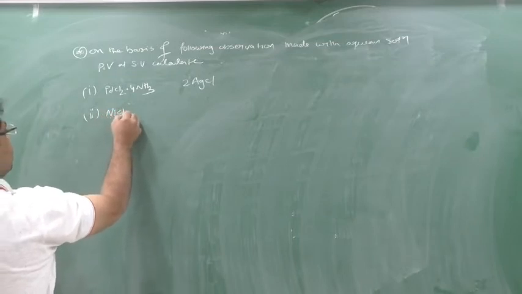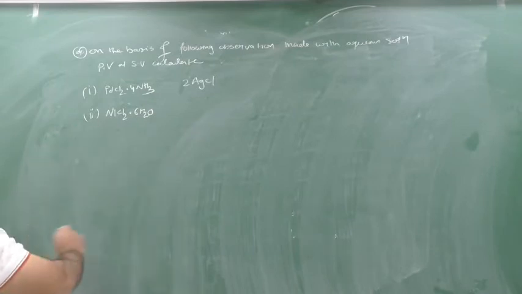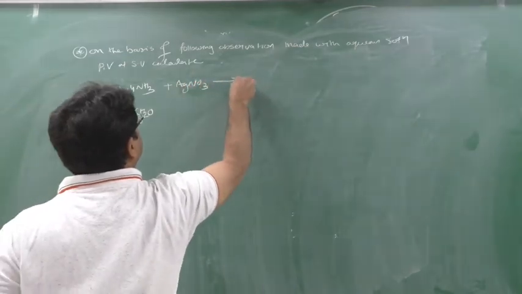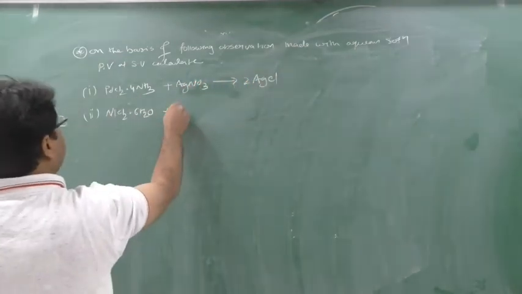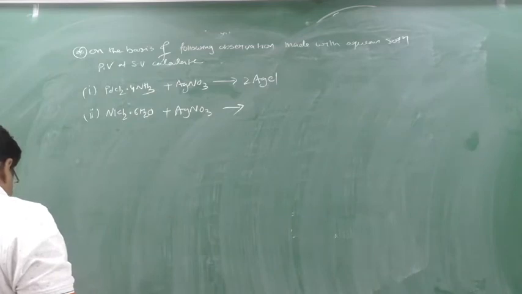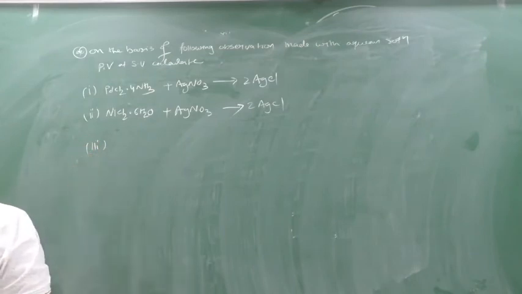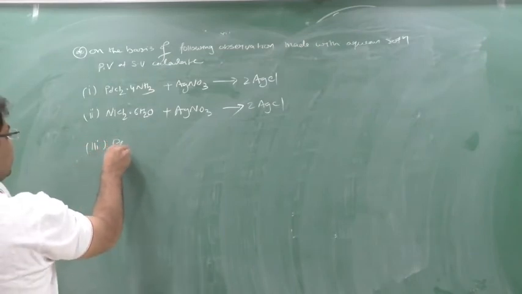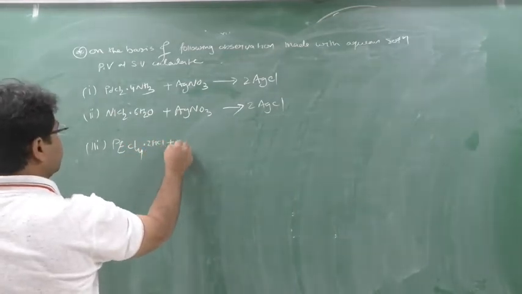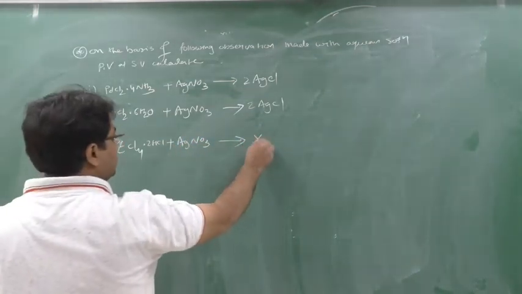Second point, NiCl2 into 6H2O. When this was reacted with AgNO3, I got 2 AgCl. Clear? When I reacted the third one, that is PtCl4 into 2HCl plus AgNO3, I got 0 AgCl.